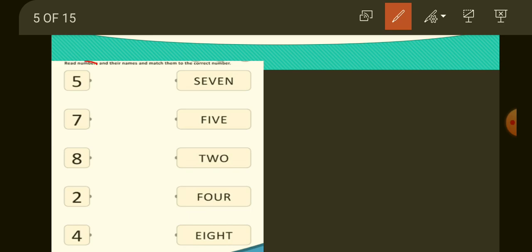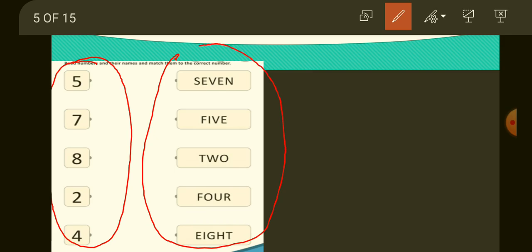You can see this column related to numbers, and these are the names of these numbers. So we can say these are the number names and these are the numbers.